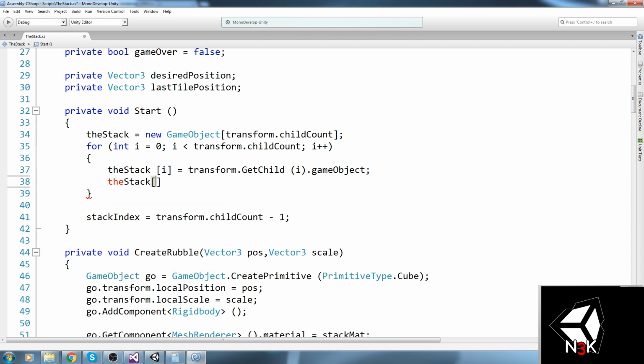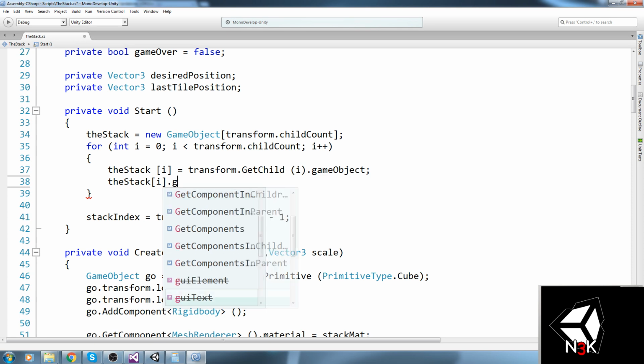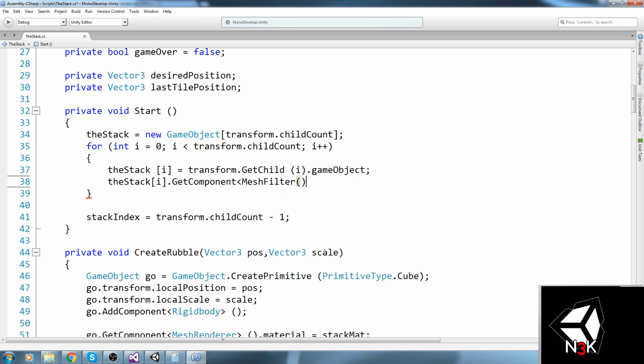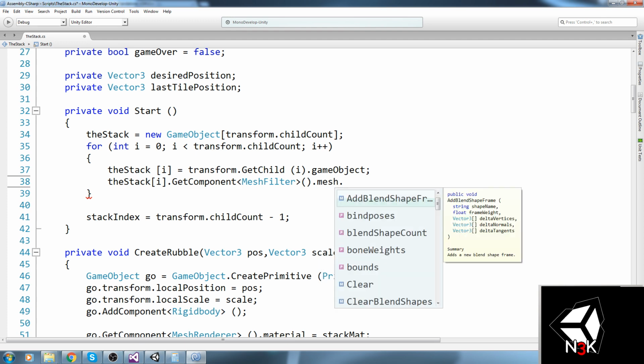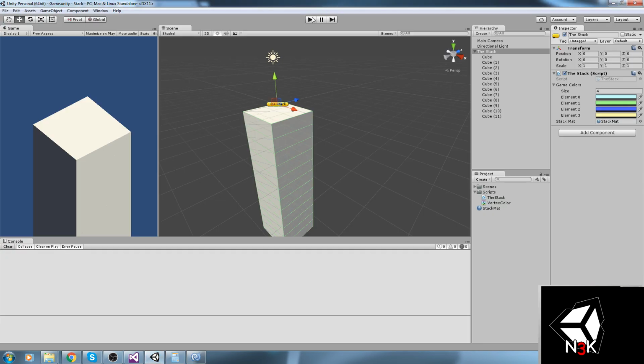The stack i dot GetComponent MeshFilter dot mesh, and we are going to color this. So put that inside of parentheses and wrap it with the ColorMesh function that we've made. Press play.